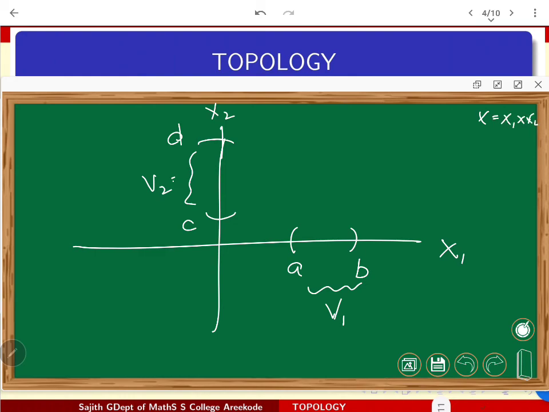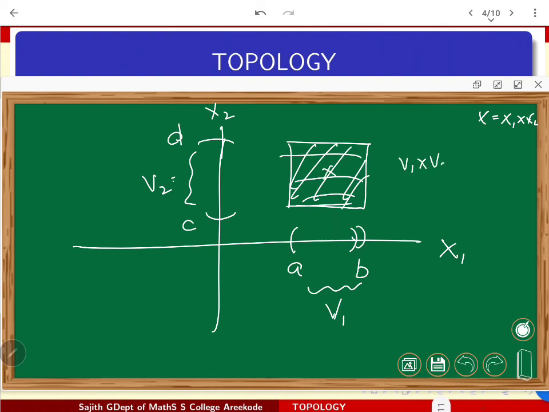Look at the product space x1 cross x2. What about V1 cross V2? V1 cross V2 is exactly going to be this open rectangle, right? So all this portion is going to come. This is how it is going to come. Now look at any point here. This is actually V1 cross V2. They are going to be base elements for the product topology on x1 cross x2.